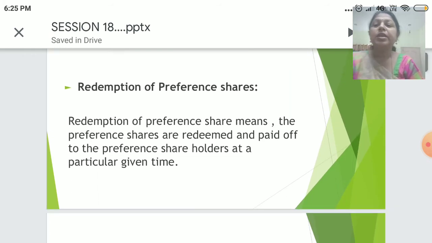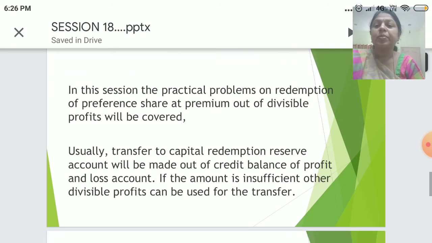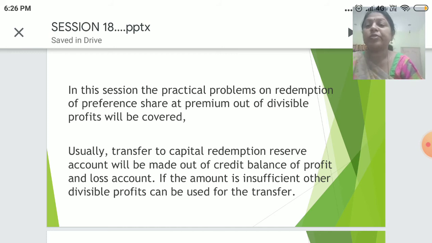Let's see the meaning of redemption of preference shares. Redemption of preference shares means the preference shares are redeemed and paid off to the preference shareholders at a particular given time, usually after the expiry of their period. In this session, practical problems on redemption of preference shares, premium out of divisible profits will be covered. But in the PPT, I would be just dealing with the journal entries.